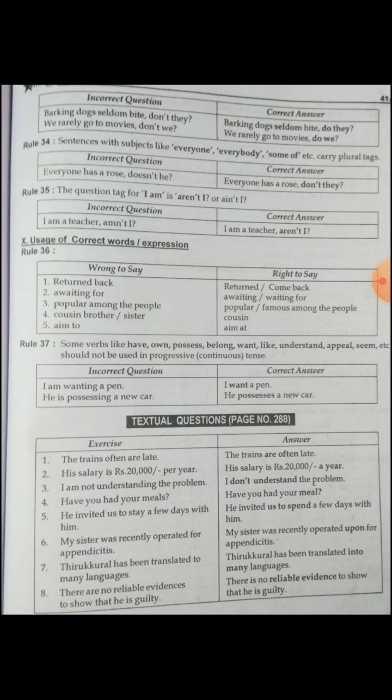Popular among the people: popular or famous among the people. Cousin brother, cousin sister: in English we have to use he is my cousin, she is my cousin. We should not use cousin brother or cousin sister. It is wrong.